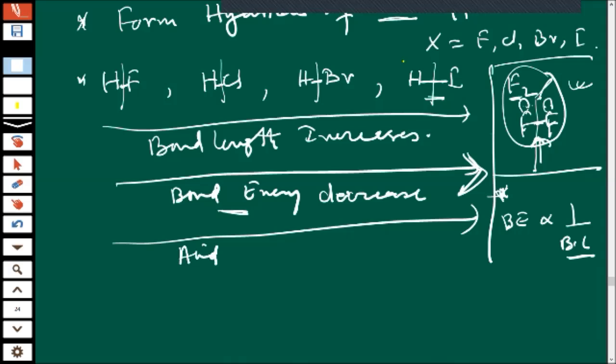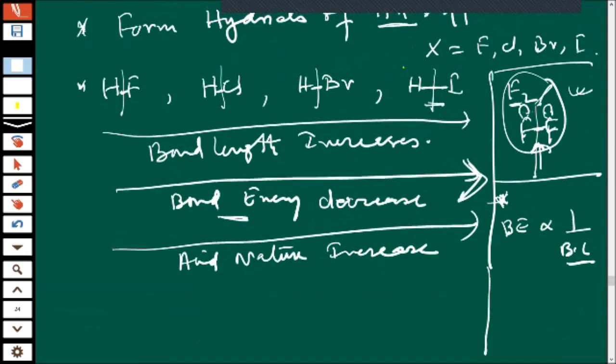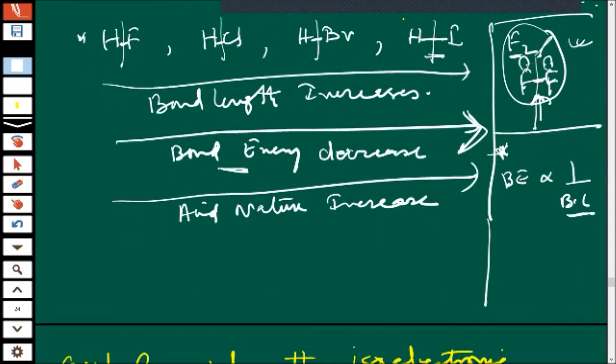So we can call it acidic strength or acidic nature, what? It increases. Good. Increases when we move from left to right. Okay. Next is regarding thermal stability.